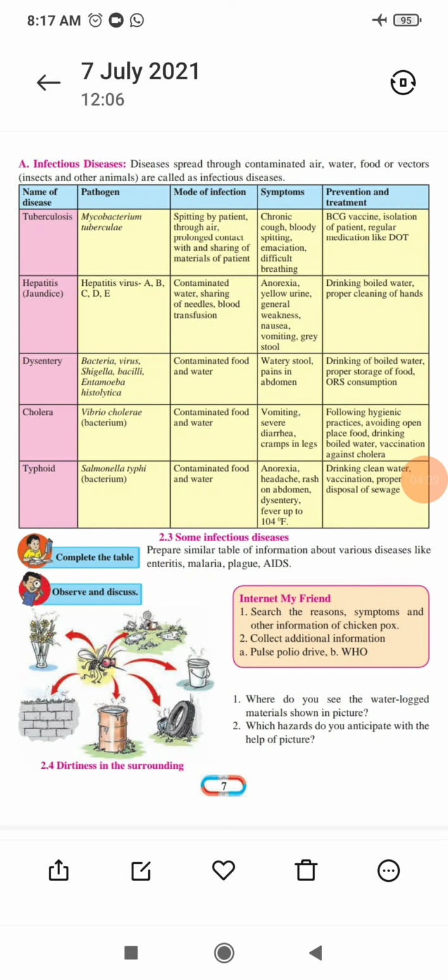Now typhoid is there, the fifth one. That is a bacterium, Salmonella typhi. This kind of pathogen, this kind of bacteria. From this bacteria you get typhoid. Here also the mode of infection is contaminated food and water. With contaminated food and water, you get typhoid. Now anorexia, as already told you, that is loss of weight. The person is not eating food in this condition. Headache will be there, more and more headache. And rash on the abdomen.